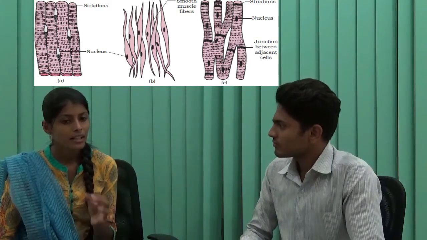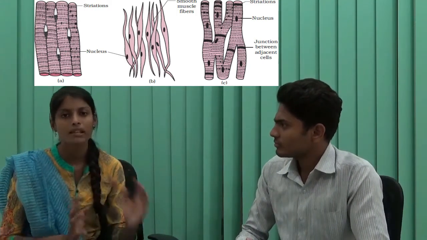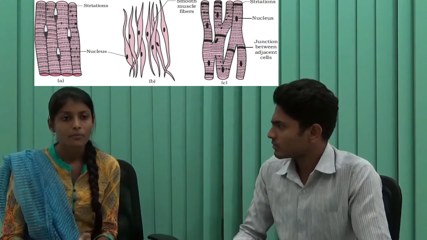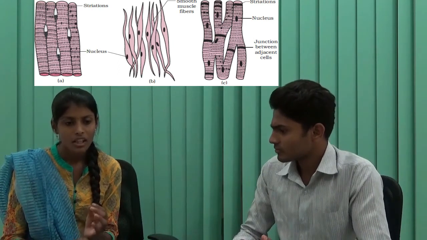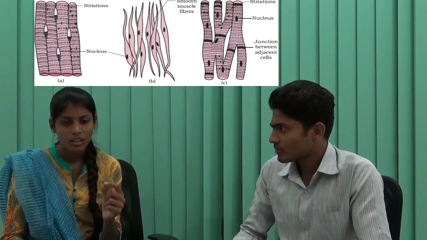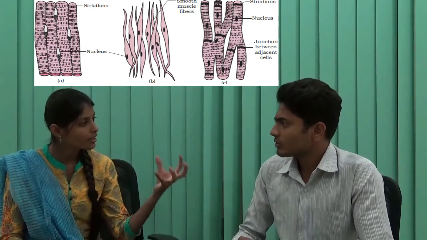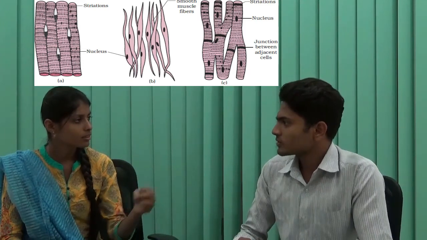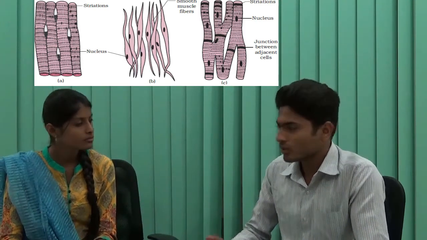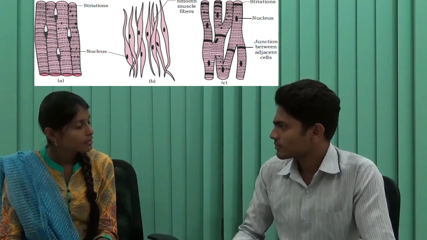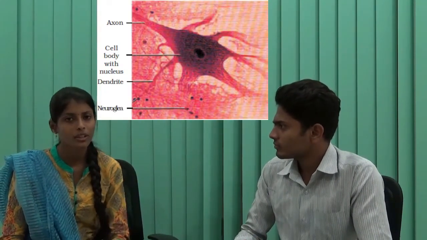Cardiac muscle is very specific to your heart. The speciality in that muscle is, if one cell is activated, it will activate all the cells surrounding it. Thereby your heart can contract as a whole. So this also comes under involuntary muscle. Now we will see about the neural tissues.